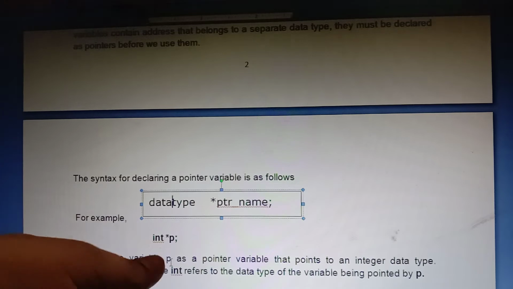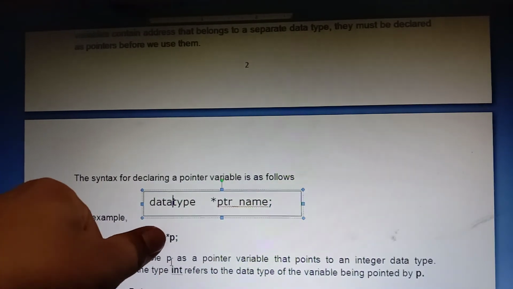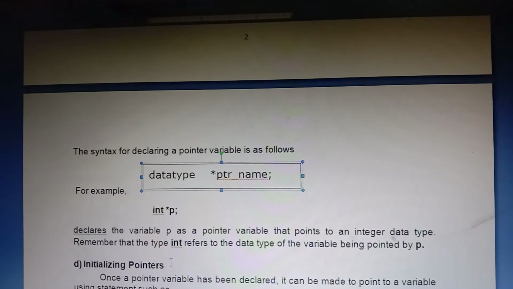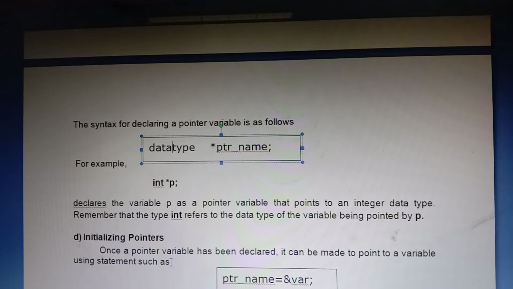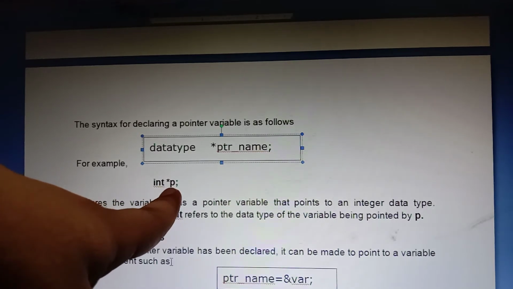For example, int star p. What is p here? A pointer variable, because of this star, the asterisk, the indirection operator. Int star p declares the variable p as a pointer variable that points to the integer data type. Remember that the type int refers to the data type of the variable being pointed to by p. One more important point: int star p means p can hold only the address of integer variables. Very, very important point.